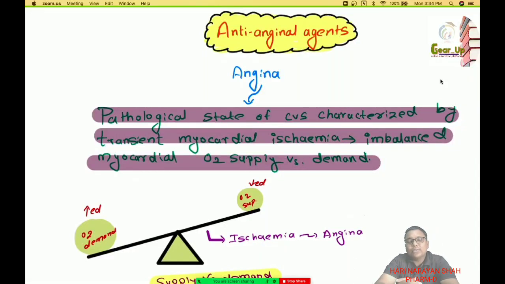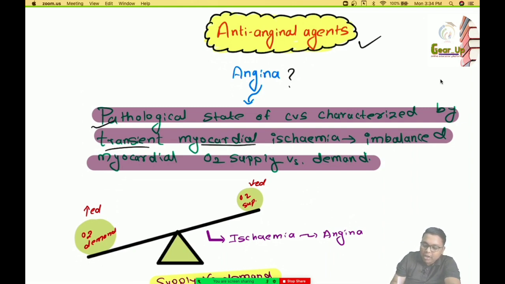Hello everyone. Today we are going to talk about anti-anginal agents. Before understanding the concept of anti-anginal agents, we need to know what is angina. Coming to the definition of angina pectoris, it is nothing but the pathological state of the cardiovascular system which is characterized by transient myocardial ischemia, which may lead to imbalanced myocardial oxygen supply versus demand.